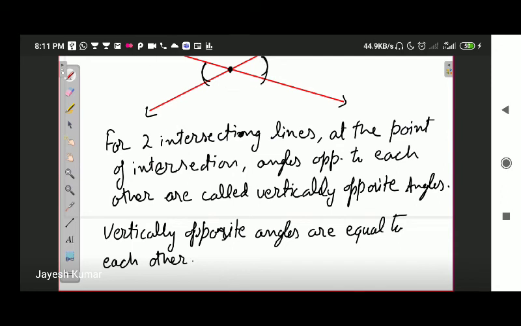vertically opposite angles. You can take the top and bottom angle as well. Both the angles will be same. Okay, so these are called vertically opposite angles, and vertically opposite angles are equal. If this angle is 60 degree, then the opposite angle is also going to be 60 degree. If this angle is 120 degree, then the opposite angle is also going to be 120 degree.